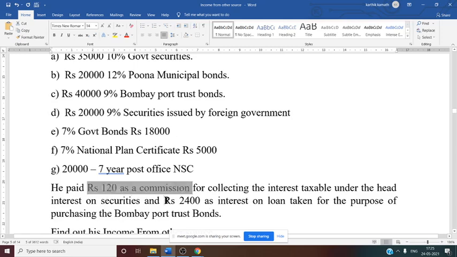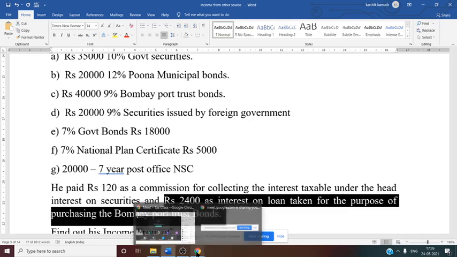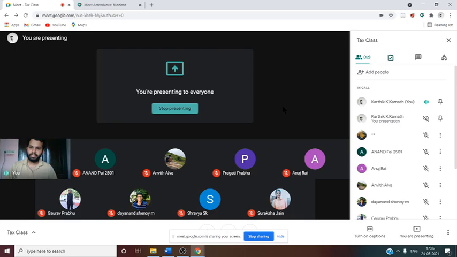And similarly there is 2,400 interest on loan taken for the purpose of purchasing Bombay Port Trust bond. So one is collection charges, second one is interest on loan taken. Whether it is deductible from income from other source, collection charge and loan taken.